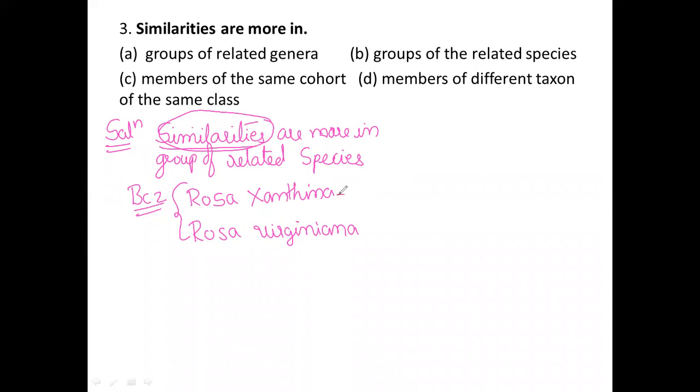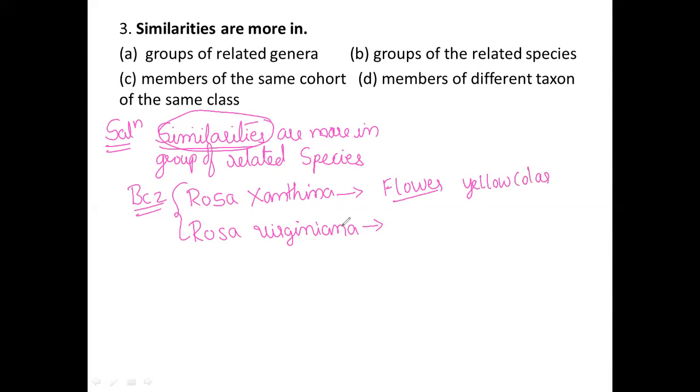The genus name is Rosa, and it is included in the Rosaceae family. It bears flowers. When we look at the flower color, it is yellow.